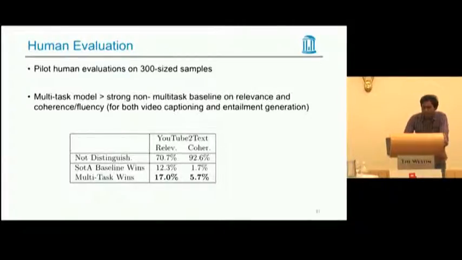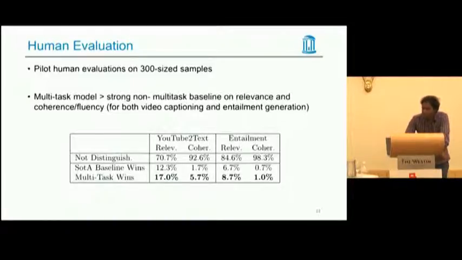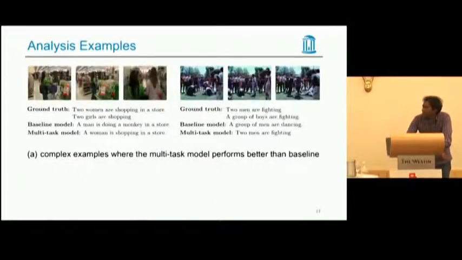So these are our results on YouTube to Text by our multitask video captioning model, and you can see our multitask model wins by a large margin over the state-of-the-art baseline. We did a similar study for the multitask of entailment generation as well, and we see our multitask model wins again over the baseline. So those are some human evaluations, in addition to the automatic evaluation.